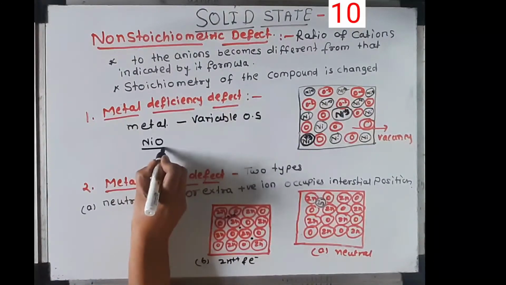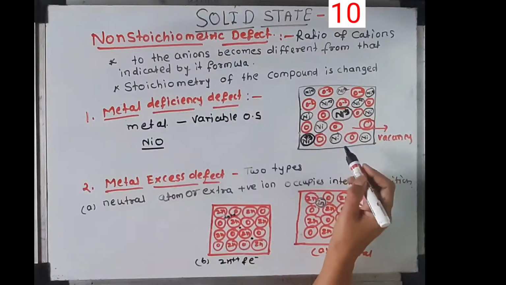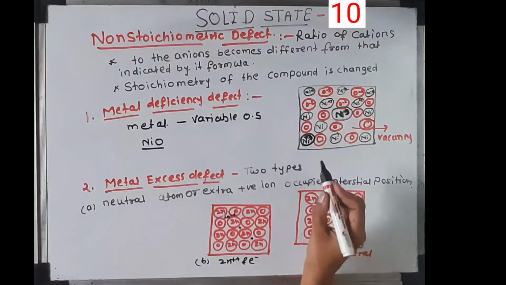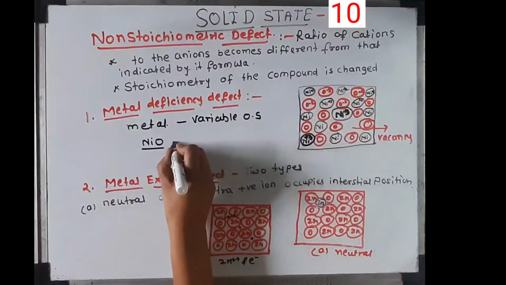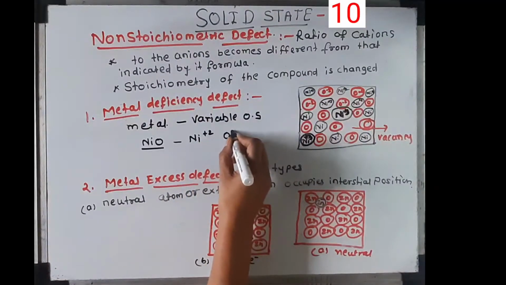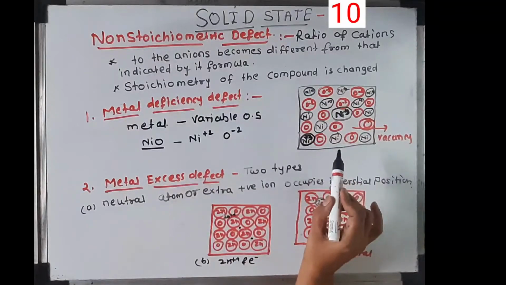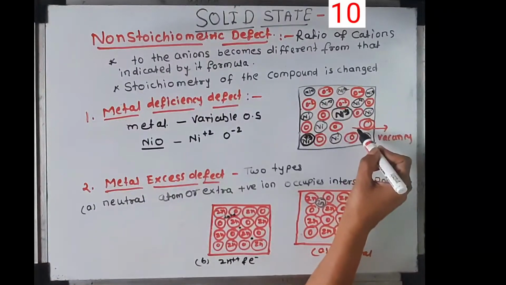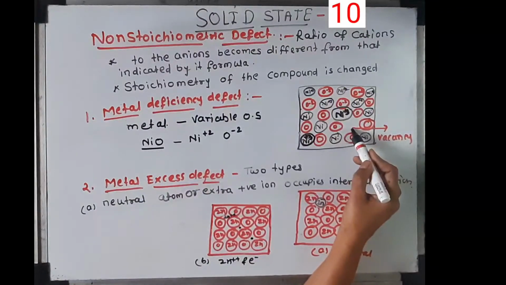For example, NiO, the crystal of the compound NiO. It contains Ni plus 2 and O minus 2 ions. In this case, a Ni plus 2 ion is missing, that is, a cation is missing, creating a vacancy at the lattice site.